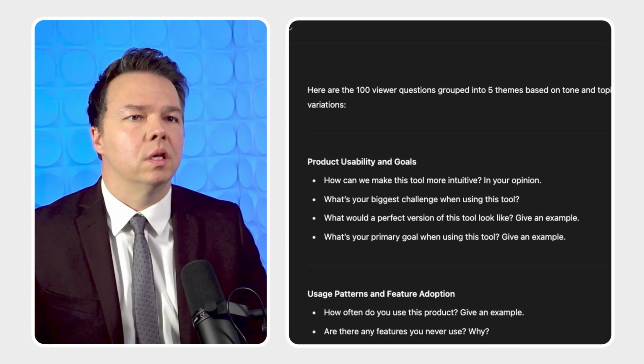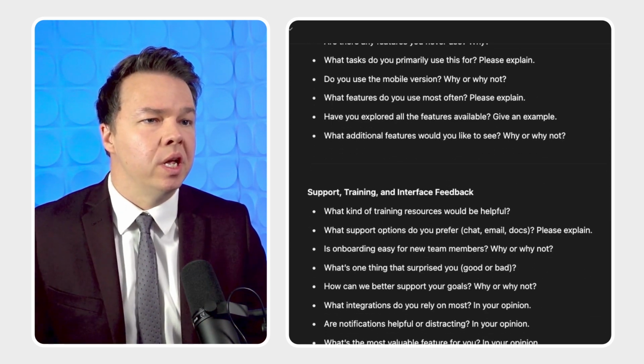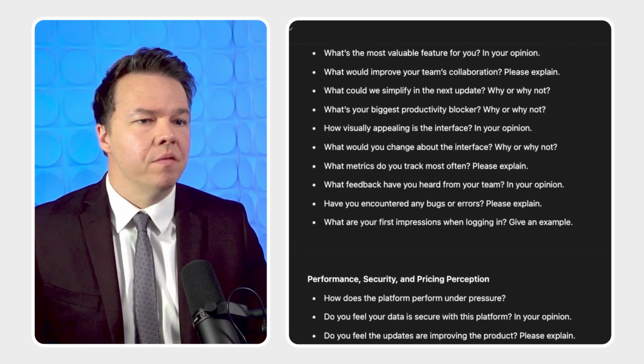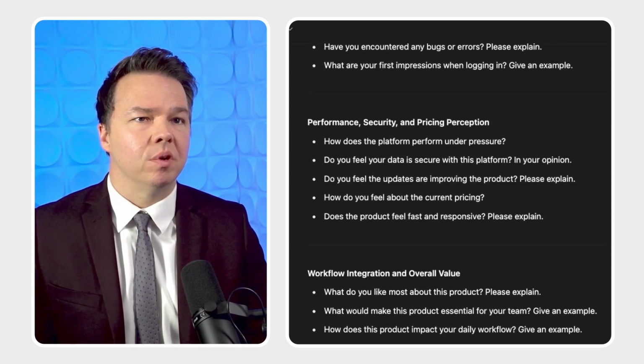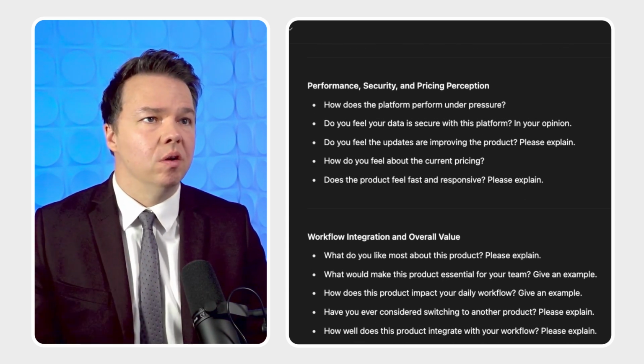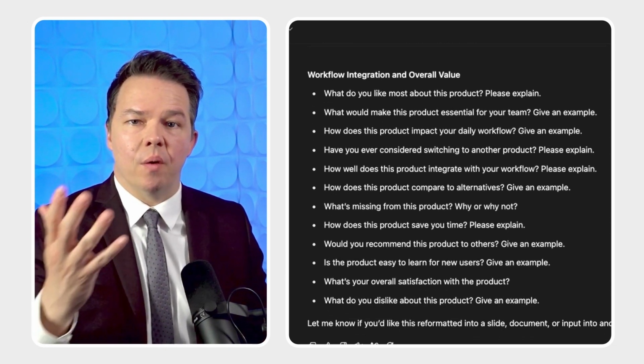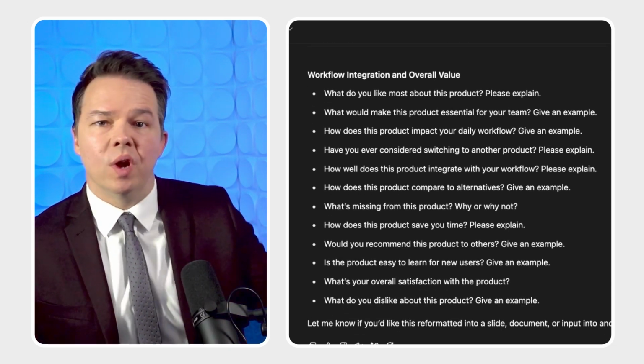Oh, wonderful. Look at this. Product usability and goals, usage patterns and feature adoption, support training and interface feedback, with everything beautifully organized as bulleted lists. I've got my themed categories with clear descriptive names and all the questions underneath. If I wanted to now answer all these questions, it would be so easy. Just go down that list.